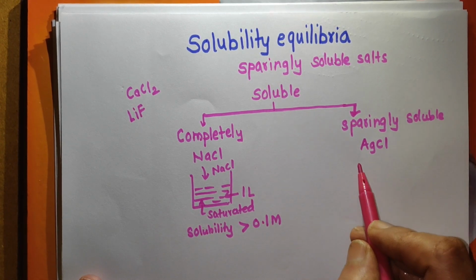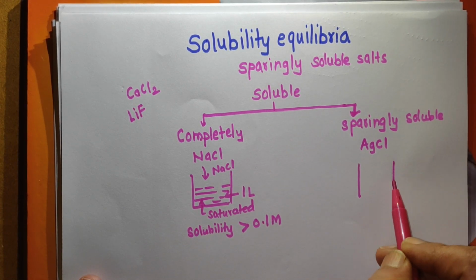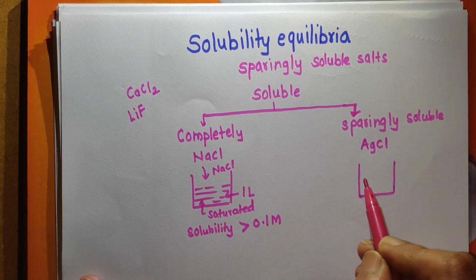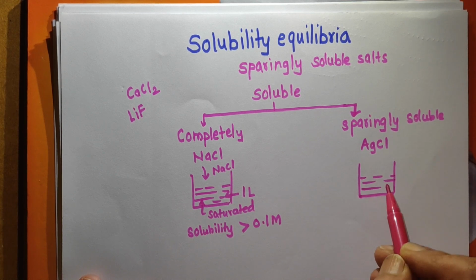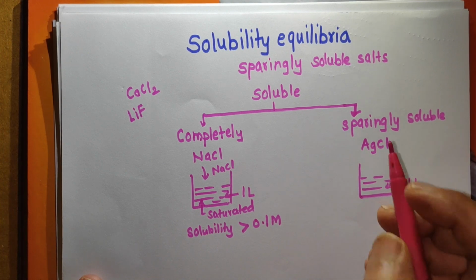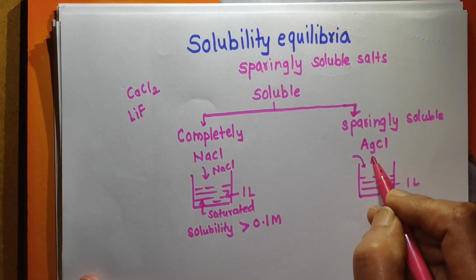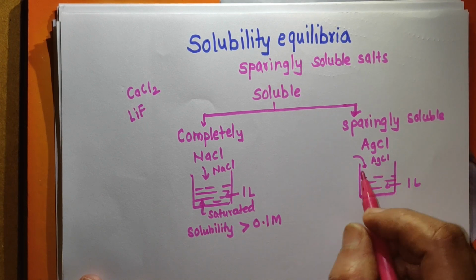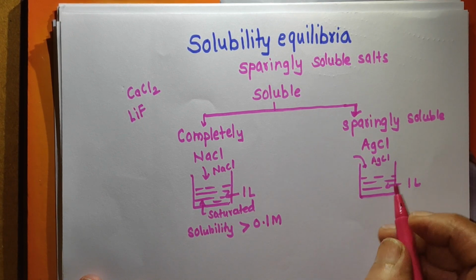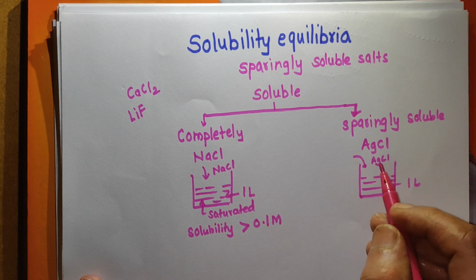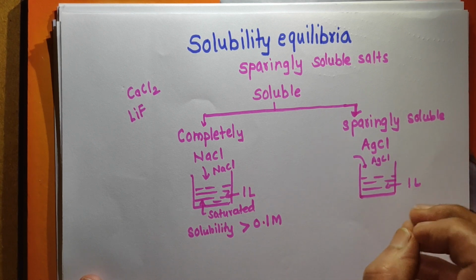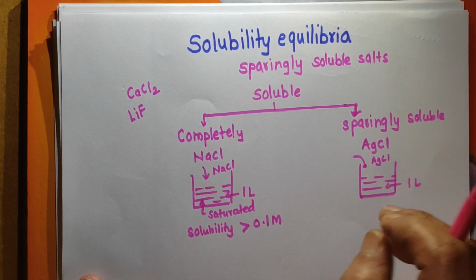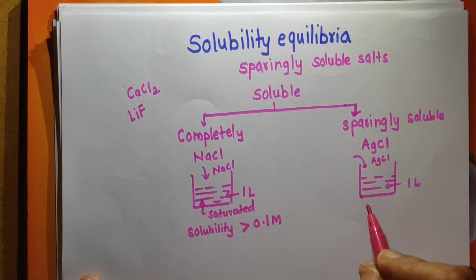When a sparingly soluble salt is added to water, again suppose we have taken 1 liter of water and we add AgCl, in a short time you can obtain the saturated solution, because the dissolution of AgCl is very less, and so the quantity which gets dissolved in water is very small.